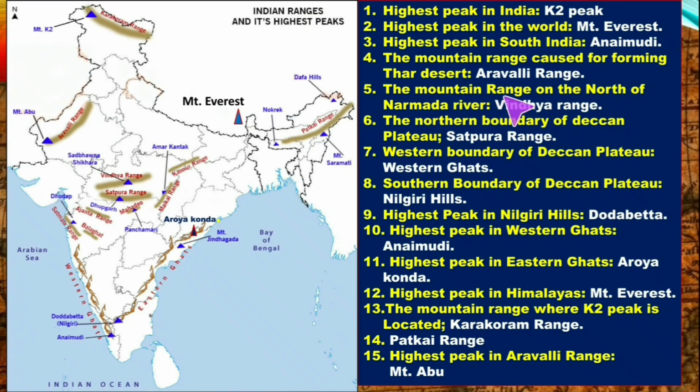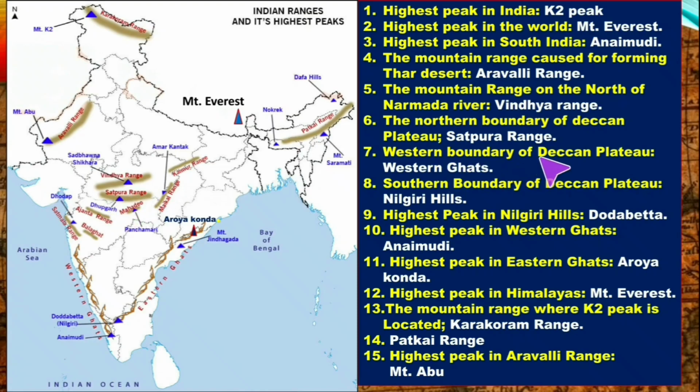The mountain range on the north of Narmada River, Vindhya Range. Here in between the river Narmada flows, so to the north side, that is the Vindhya Range. This is the location. The northern boundary of Deccan Plateau, that is the Satpura Range. Here you can see this is the Satpura Range.